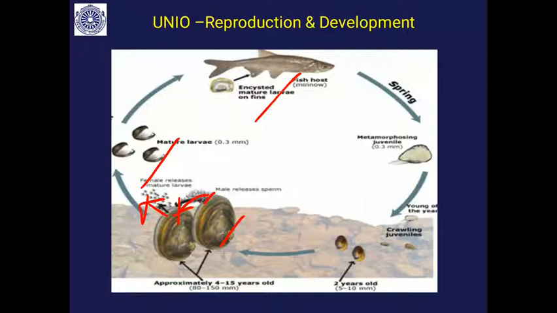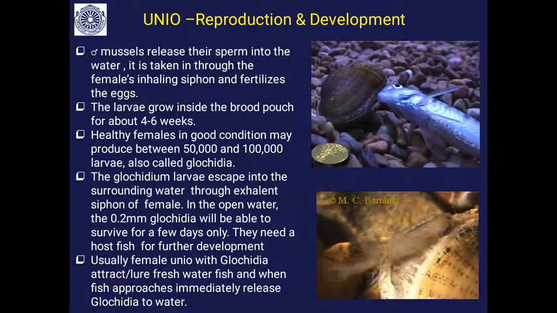For further development, the glochidia need a freshwater fish. So it leads a parasitic life inside the gills of this freshwater fish for about 10 weeks, and after that it metamorphoses into an adult. This juvenile freshwater mussel gets released from the gills of the fish and sinks to the bottom, and further develops into the adult. So this is how the life cycle goes.